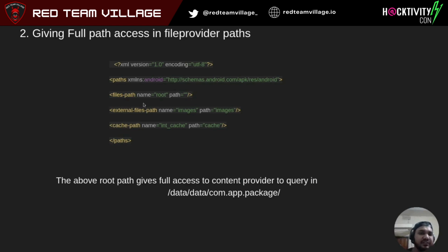Another vulnerability is giving full path access in the provider path. As we have seen, we can define the paths a content provider can access. If we define a root path, it will give access to all data under it. That includes shared preferences that store your cookies, and libraries and things like that, which you don't want to expose to other apps. If you define root when it is not necessary, this is a very insecure way and you are vulnerable.